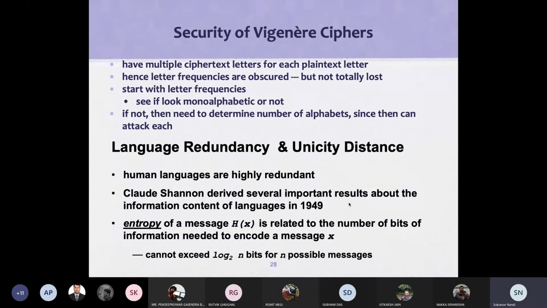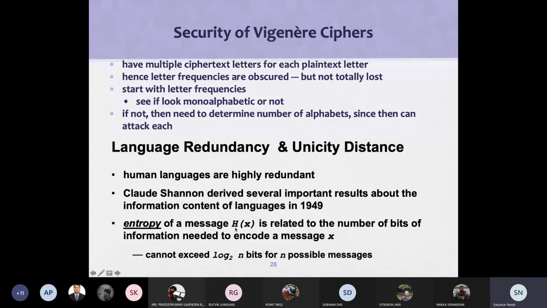The entropy of a message X, represented as H(X), is the number of bits required to represent all possible messages X.